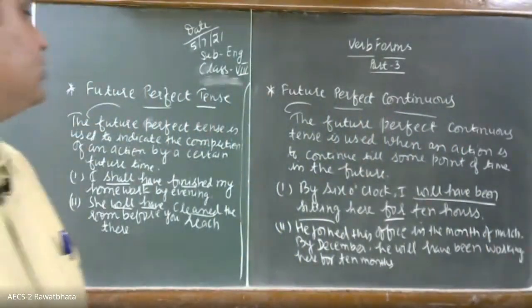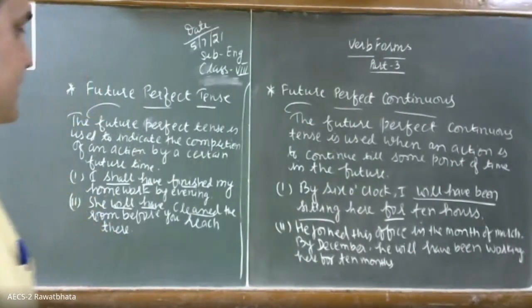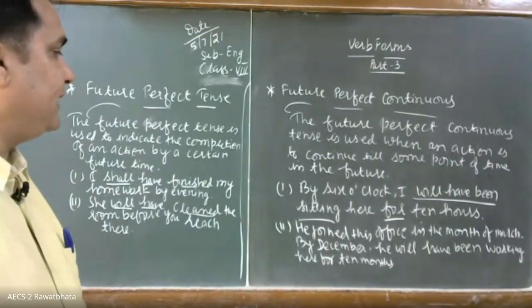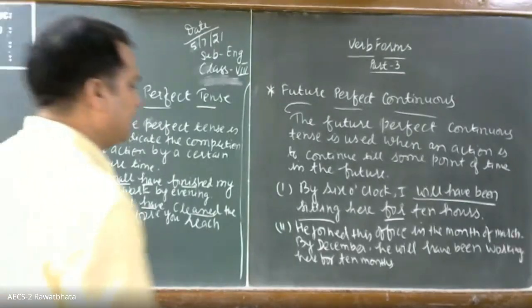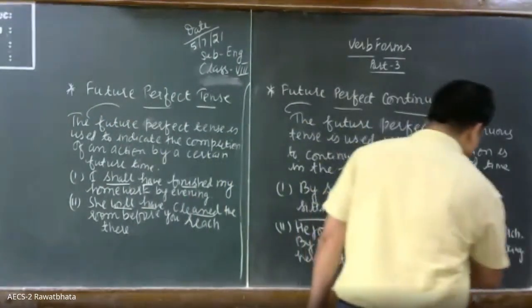Okay. He joined this office in the month of March. By December, he will have been working. Okay. So he will have been working.